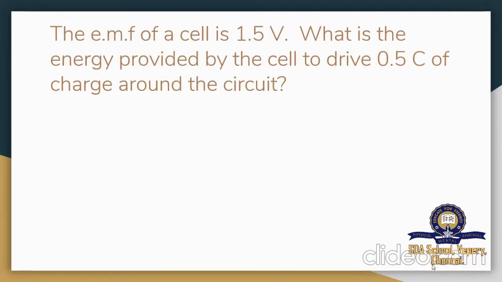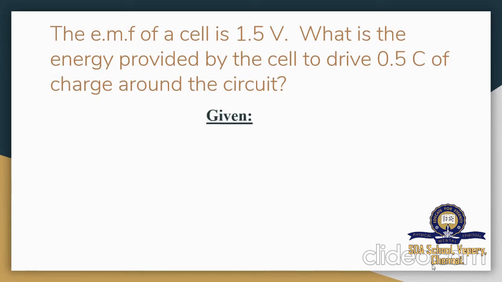Now we'll do one problem related to this. Here's the problem. The EMF of a cell is 1.5 volt. What is the energy provided by the cell to drive 0.5 coulomb of charge around the circuit? I'll repeat it. The EMF of a cell is 1.5 volt. What is the energy provided by the cell to drive 0.5 coulomb of charge around the circuit? First, you should write the given. Whatever is given, you need to frame it. Then you relate the formula and calculate it.